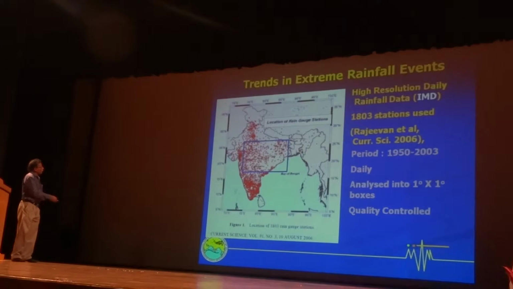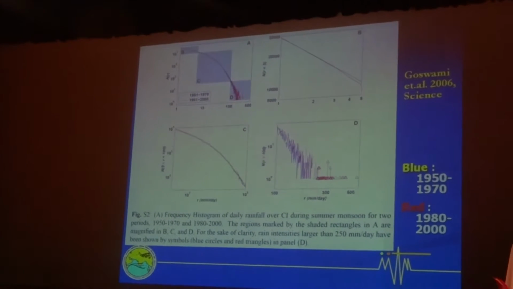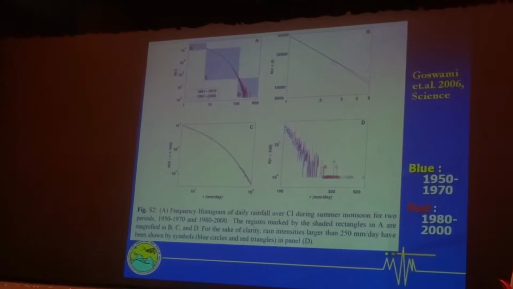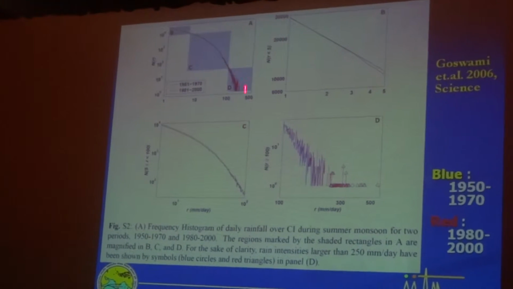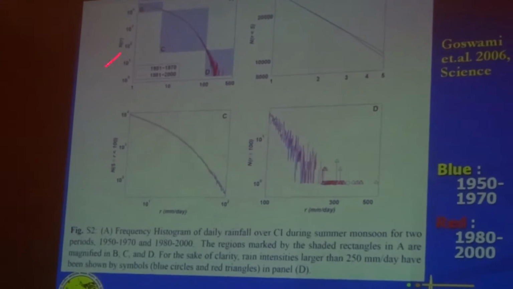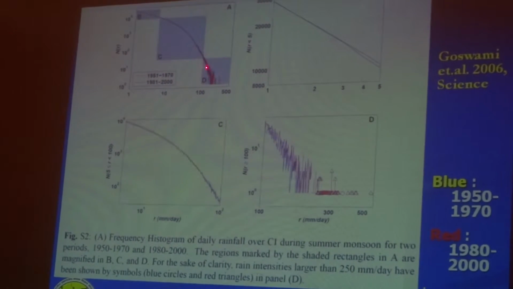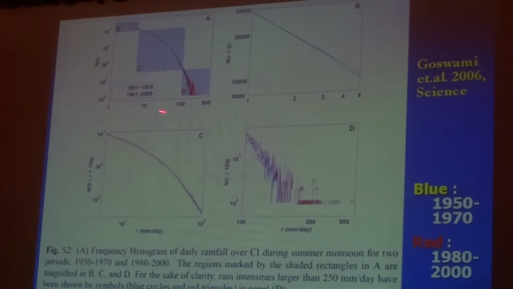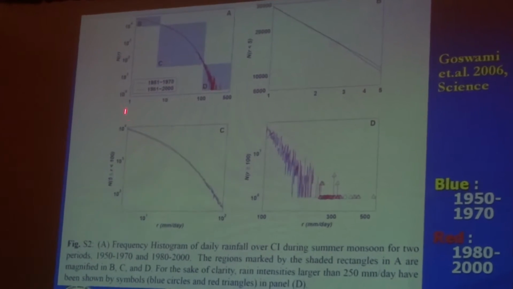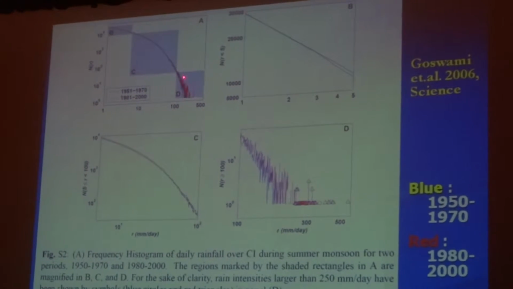It turns out that if you look at the distribution of rainfall in the recent 20 years compared to the 20 years close to the 50s and 60s, this is a log curve, and the tail of the distribution in the recent years has become fatter. That means more extreme events. This is the amount of rainfall on this side, and this is the frequency of occurrence. So the frequency of occurrence of heavy rainfall events has increased.